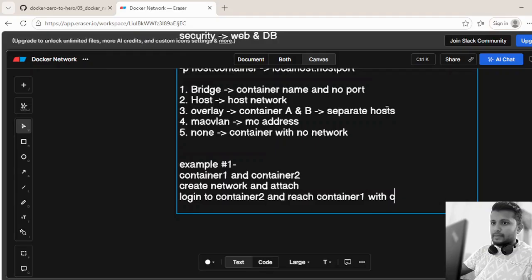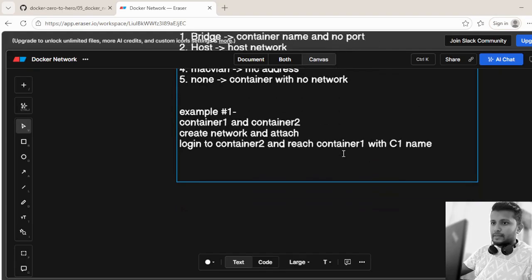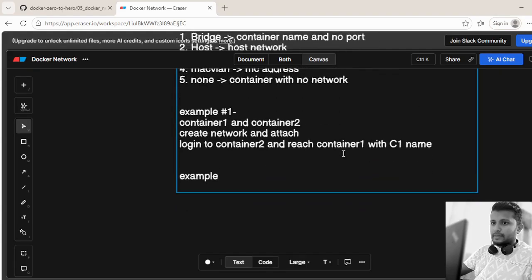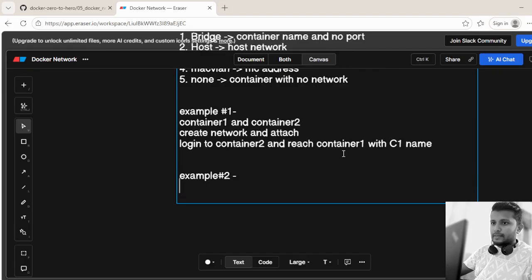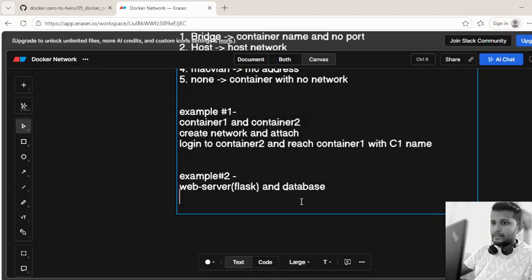The other example is that we will create a web server with Flask and a database, and we'll expose the details of this database only to this web server, and this web server can talk to this database with its name.